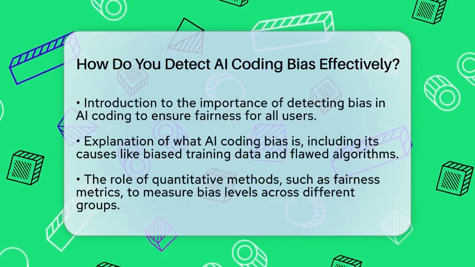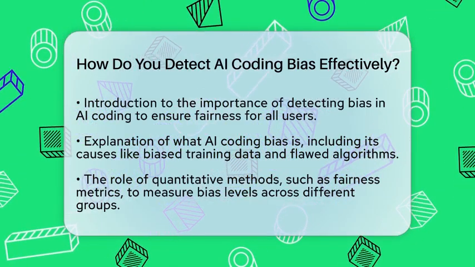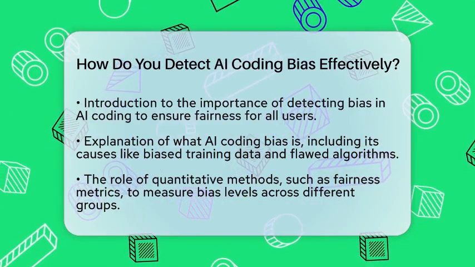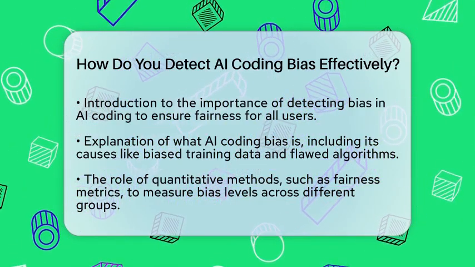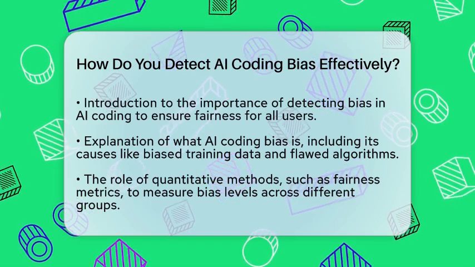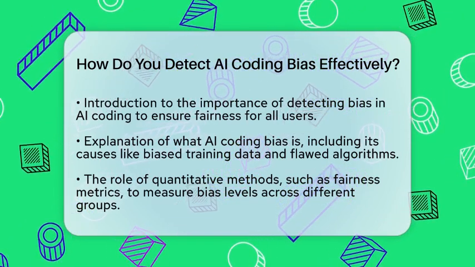First, understanding what AI coding bias is helps. It happens when AI tools produce outputs that unfairly favor or hurt certain groups because of biased training data or flawed algorithms. Bias can hide in the data or show up clearly in the results.